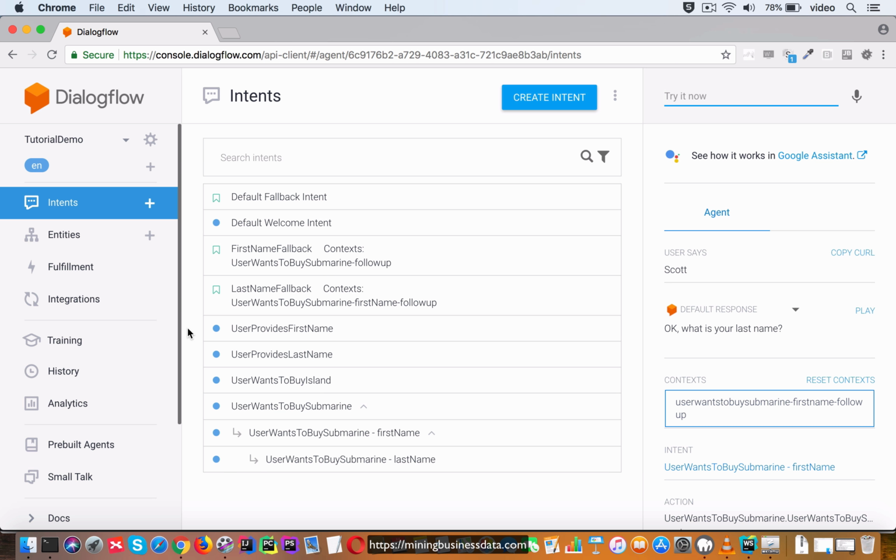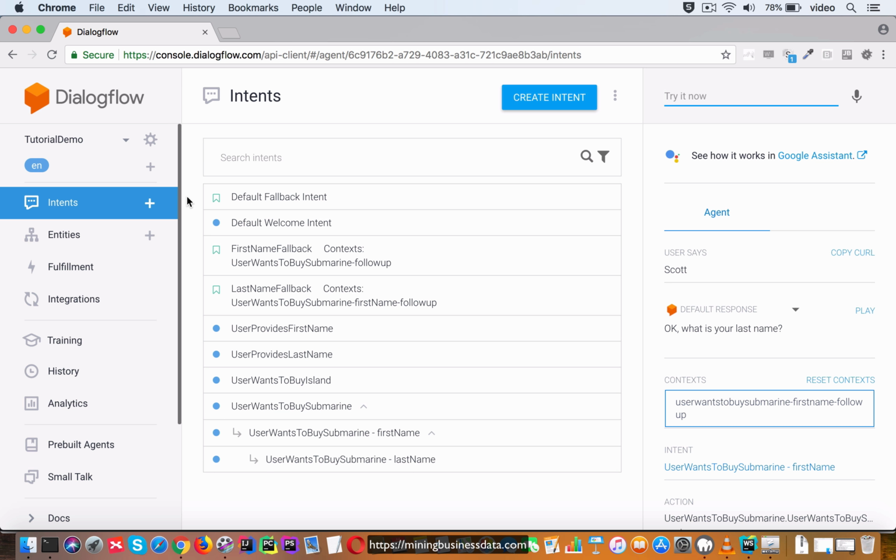Now, I would not call the intents which don't have any input context surplus intents, simply because there are some situations when you have no option. An example would be an FAQ chatbot which answers frequently asked questions. For the most part, when the user comes in and types a question, let's say there are 10 types of questions.